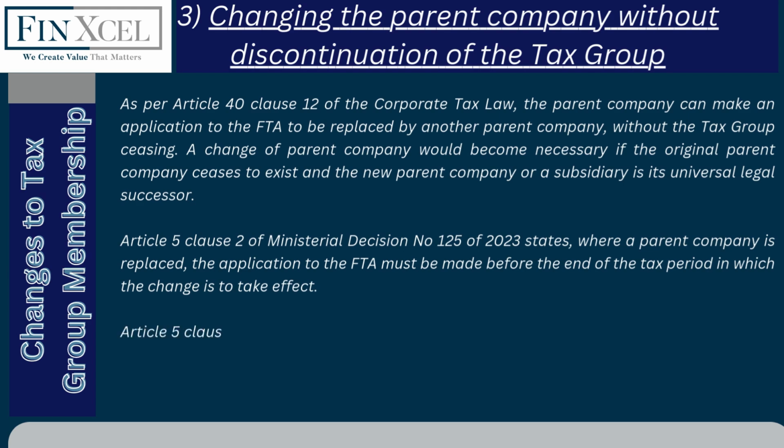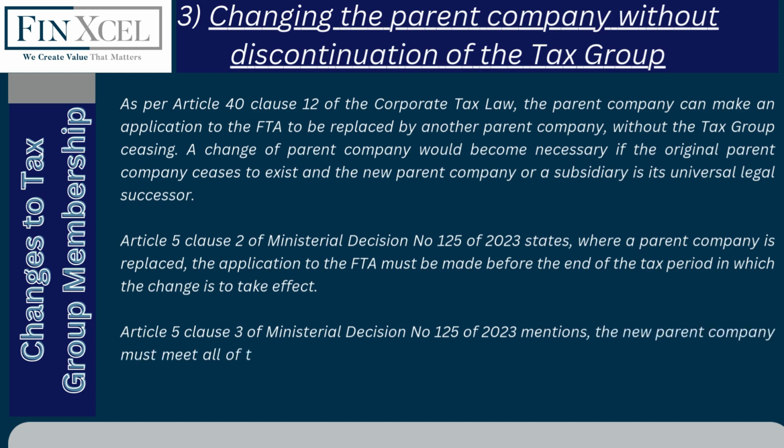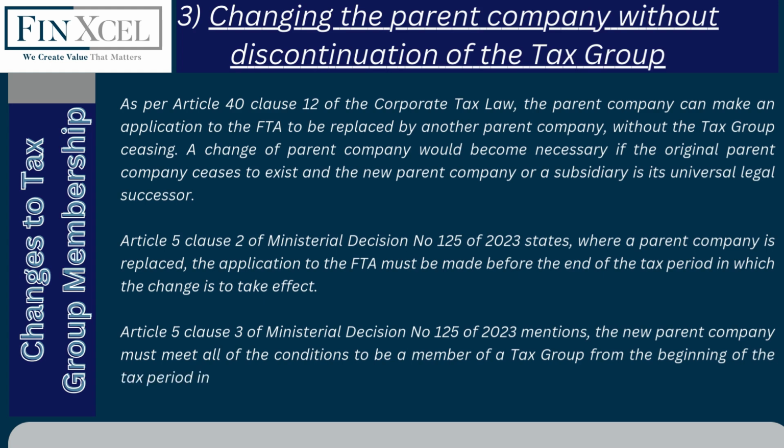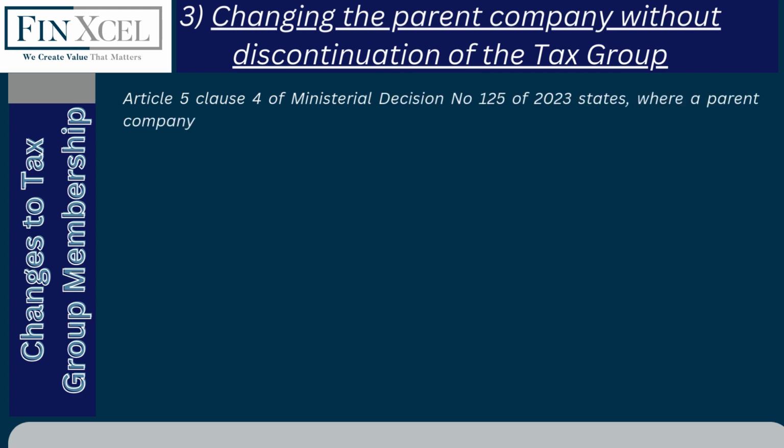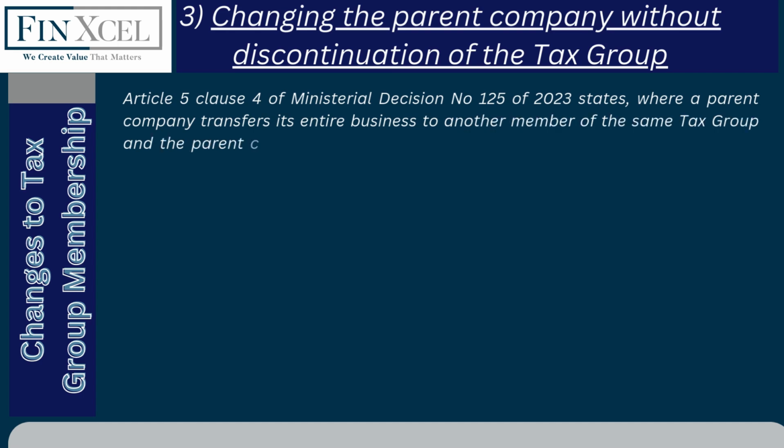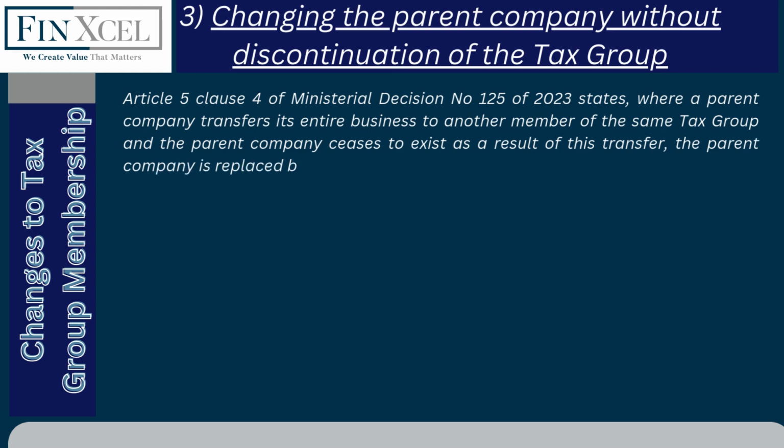Article 5 Clause 3 of Ministerial Decision No. 125 of 2023 mentions that the new parent company must meet all of the conditions to be a member of a tax group from the beginning of the tax period in which it becomes the new parent. Article 5 Clause 4 of Ministerial Decision No. 125 of 2023 states that where a parent company transfers its entire business to another member of the same tax group and the parent company ceases to exist as a result of this transfer, the parent company is replaced by that other member as of the date the transfer is effective.